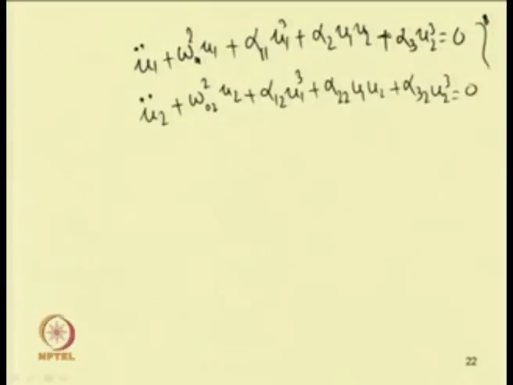So, these are a set of nonlinear differential equations. Let us apply the method of multiple scales. While applying it, I can proceed in a similar way.